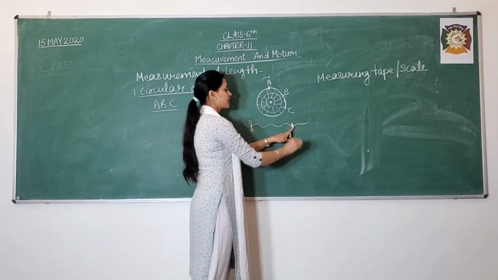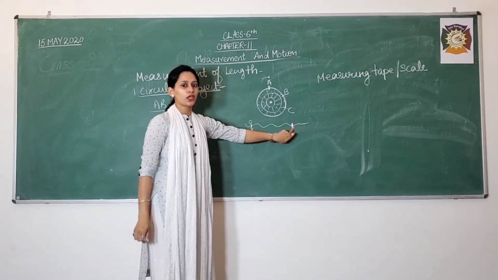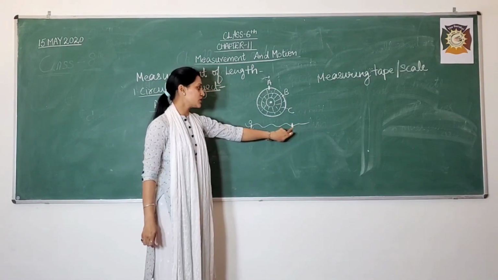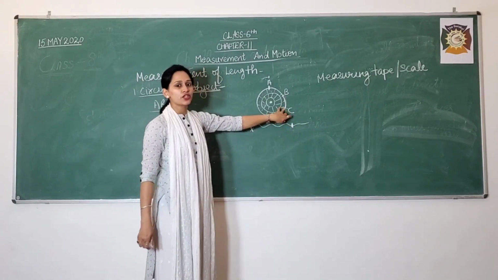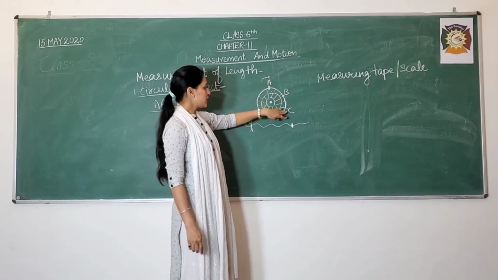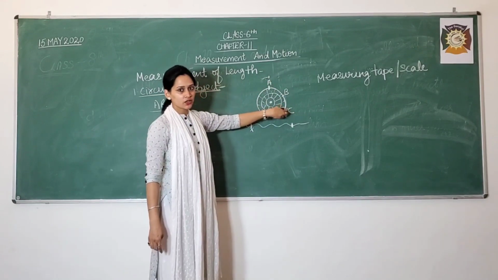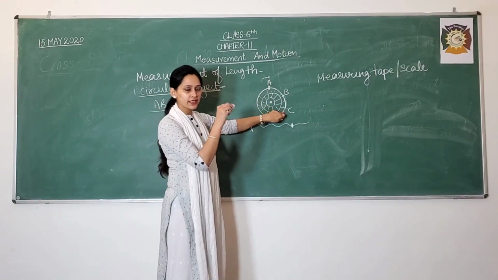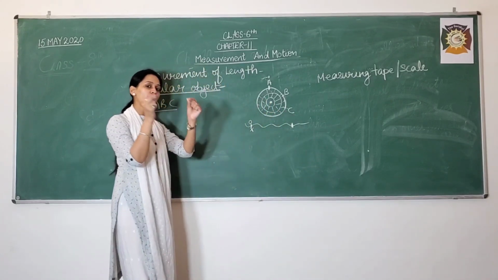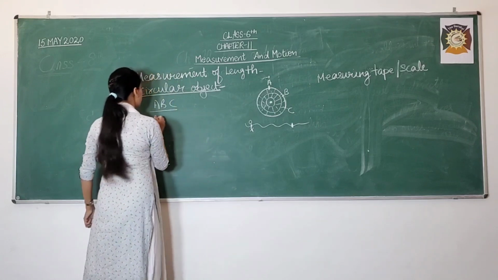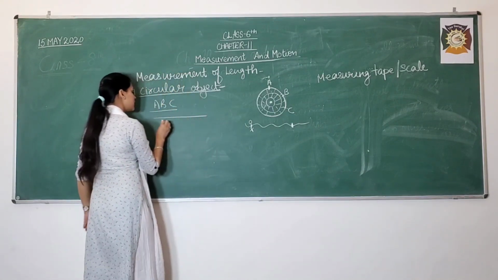You will mark at another position. You will mark at another position over the thread at which you have found the C position. Where the thread reaches the C, you will mark with a black sketch there. Thereafter you will remove the thread from that object and you will hold the thread like this in a straight position